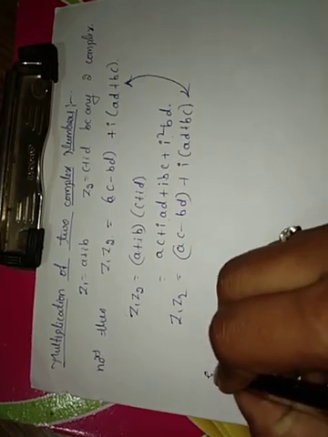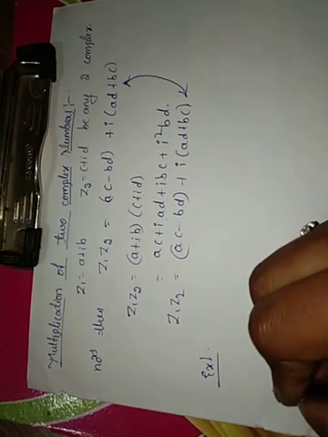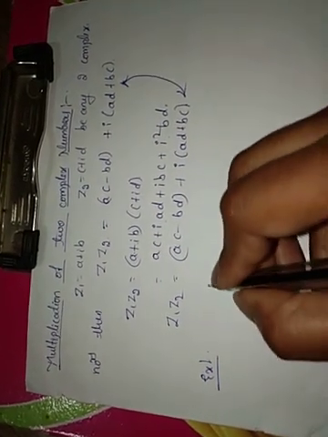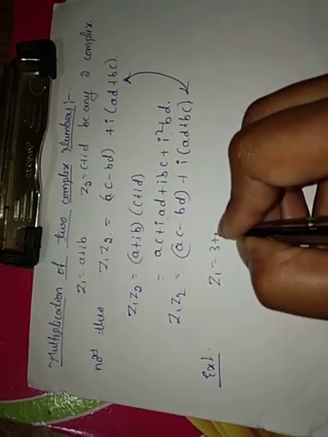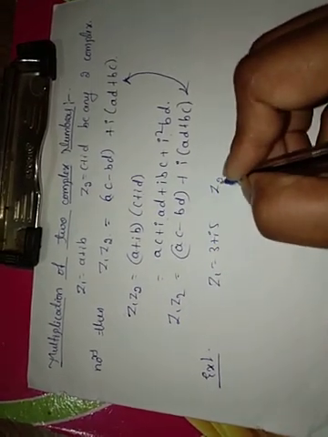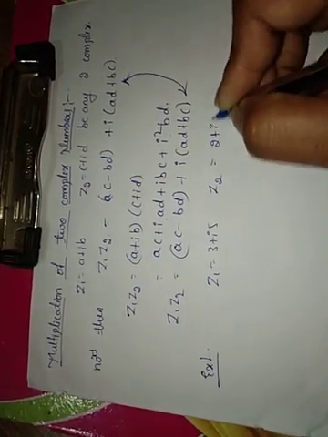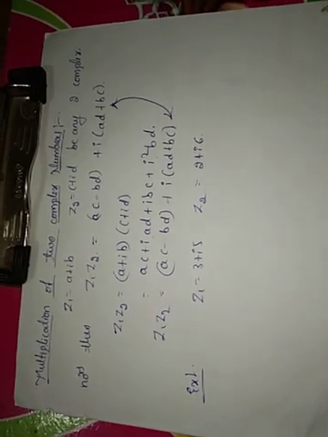Take down the example. Suppose z1 equal to 3 plus 5i, z2 equal to 2 plus 6i.